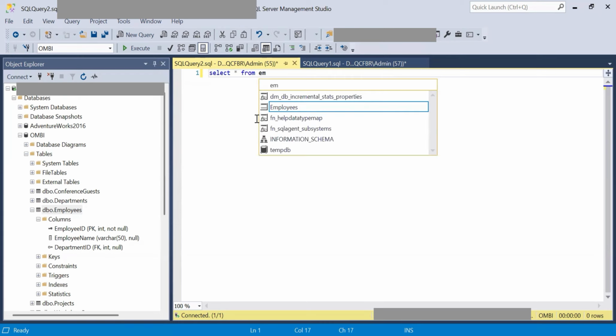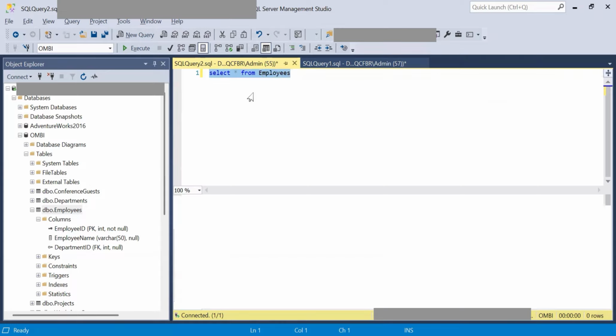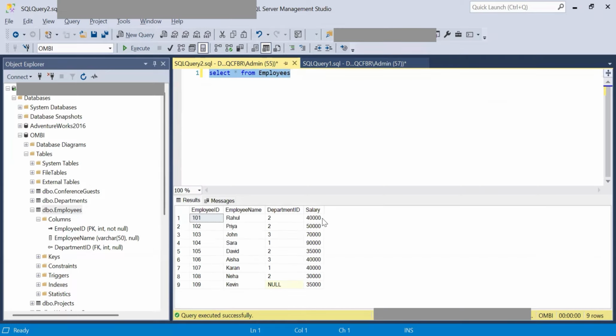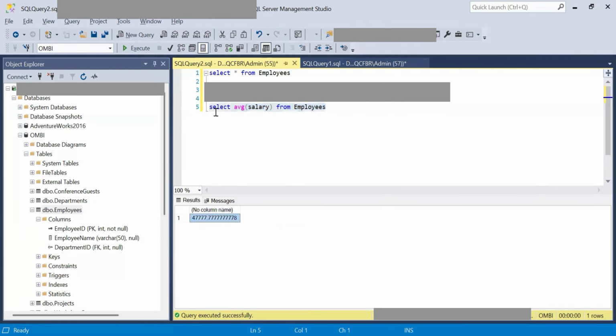Let's query the table first. So there is a column called salary. So what do we want to know here? It is the average salary. So this is our average value.